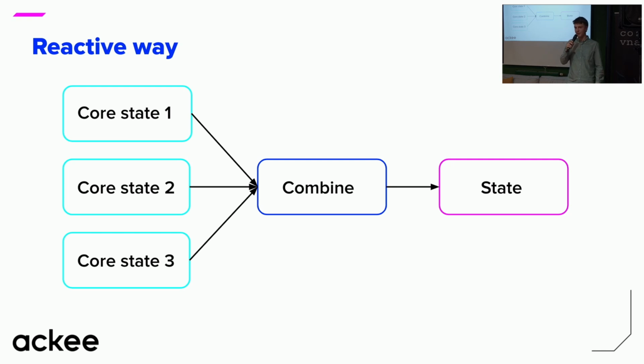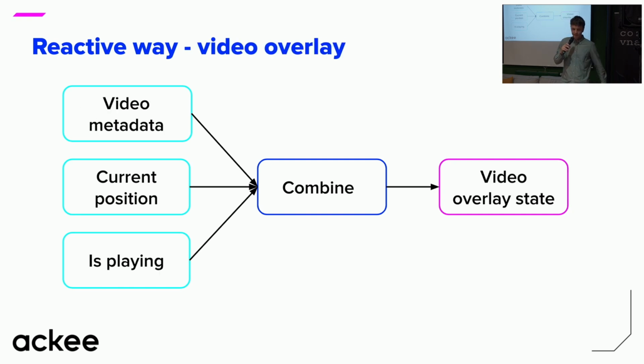So instead of having a complete state stored somewhere, we instead need to find some, let's say, core states, which are just the smallest state variables that you've got on the screen and which you can use to later combine them into everything else you've got on the screen. Let me show you an example.